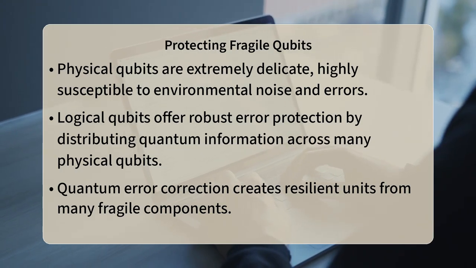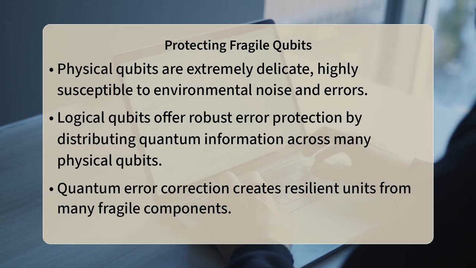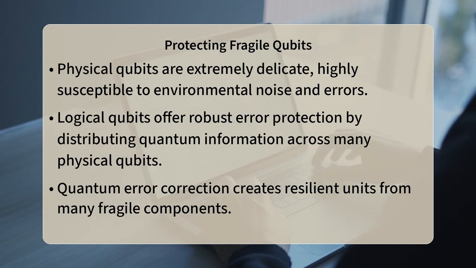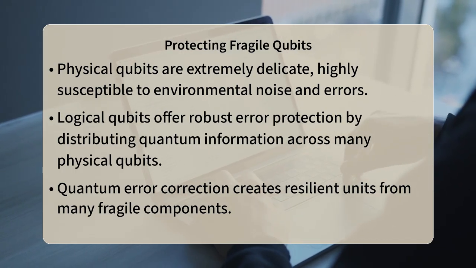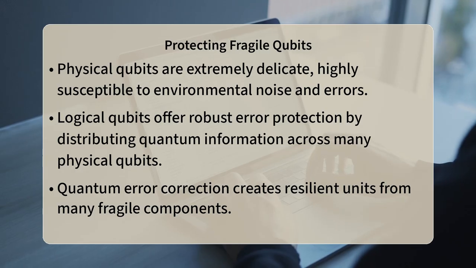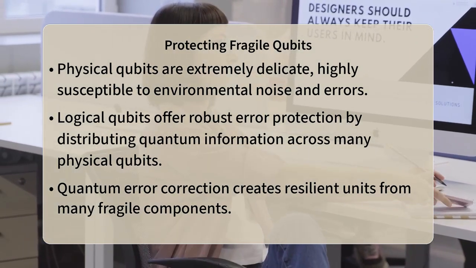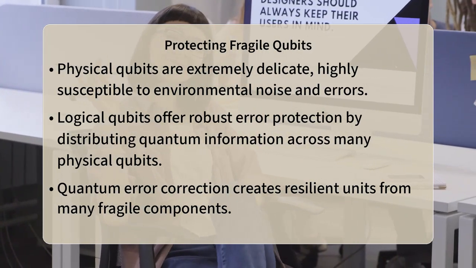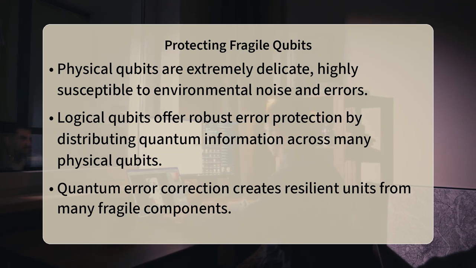Logical qubits encode physical quantum states by distributing quantum information across multiple physical qubits, effectively creating a more robust, error-resistant quantum unit. This clever technique, known as quantum error correction, allows us to detect and even correct errors without directly measuring and disturbing the delicate quantum state itself. The core mechanism behind this is redundancy and entanglement.